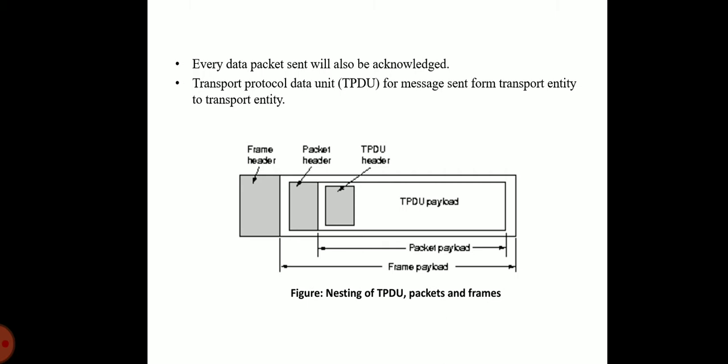Now we see the nesting structure of the TPDU, that is the transport protocol data unit, the packets and the frames. The client connect call causes a connection request TPDU to be sent to the server. When it arrives, the transport entity checks to see that the server is blocked on listen. It then unblocks the server and sends a connection accepted TPDU back to the client. When this TPDU arrives, the client is unblocked and the connection is established.